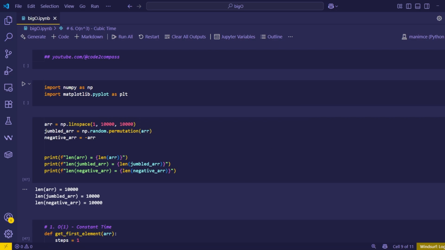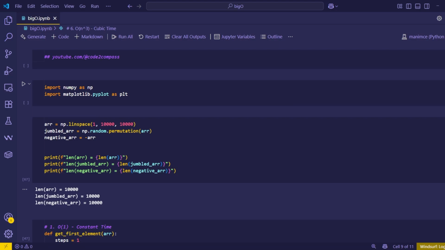So, starting with what the Big O notation is, we can define it as how the code slows as the input size grows. Or, in other words, we study the performance of an algorithm with respect to the increasing input size. One thing to note here is that when we talk about the time complexity of an algorithm, it means the number of steps the algorithm takes to finish and not its overall execution time. This is because the execution time of an algorithm can be affected by various factors such as the hardware component running the code and the programming language.